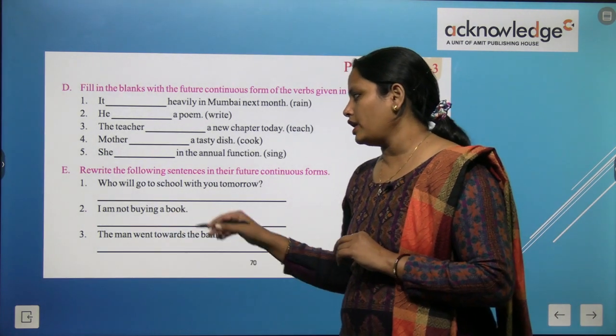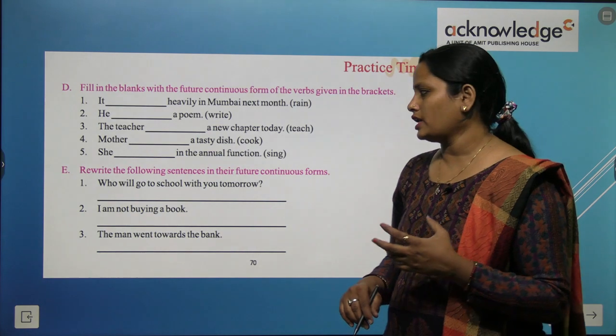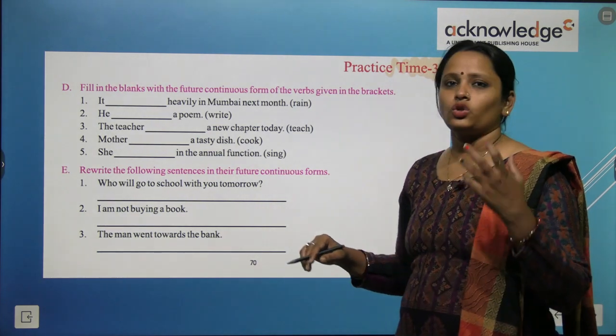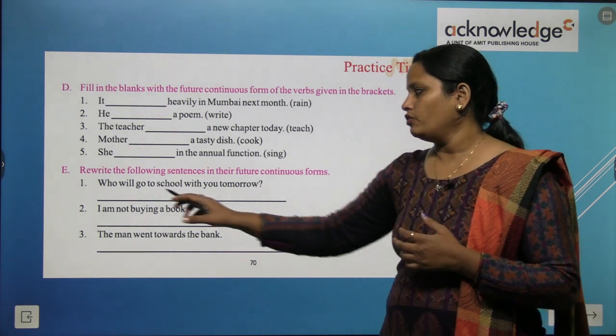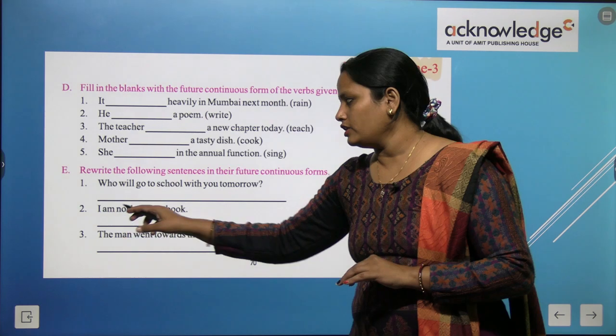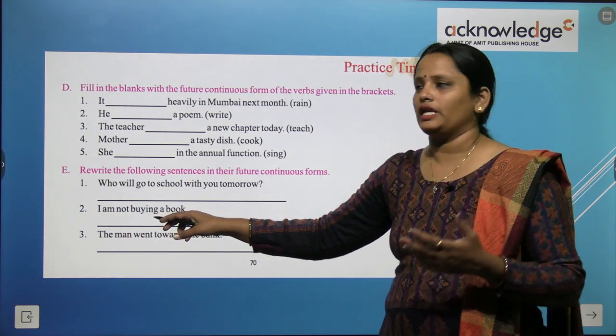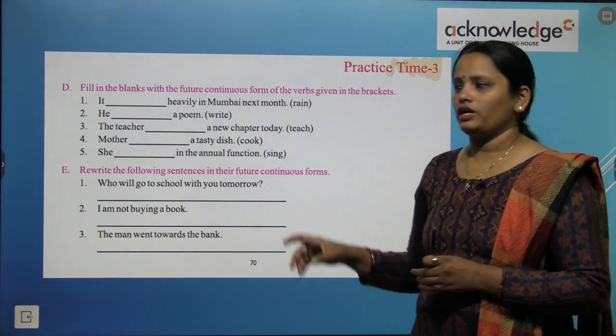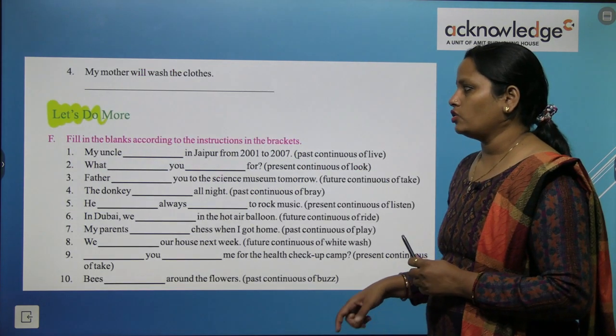I am not buying a book. So what will come in place of am? Will be. So I will not be buying. We will just add will and remove am. I will not be, after not we will add be, be buying a book. So we have done 2 and the rest of the questions are your homework.